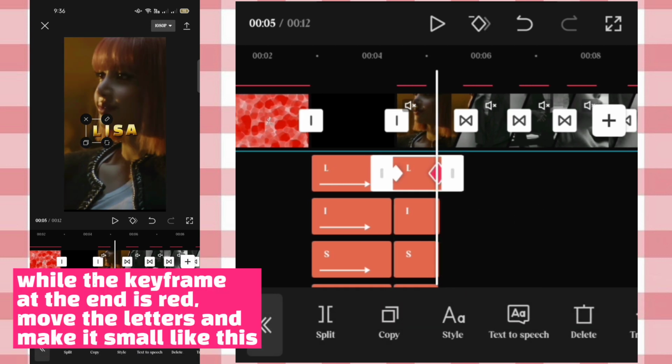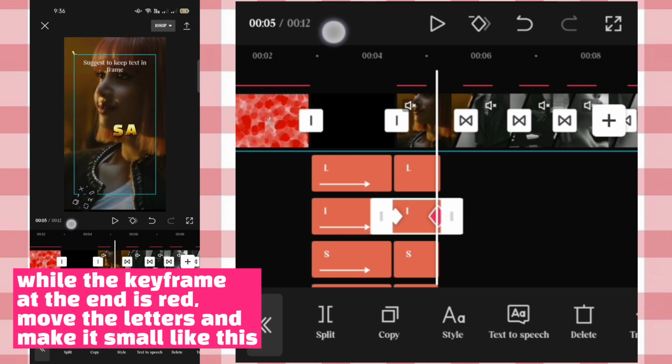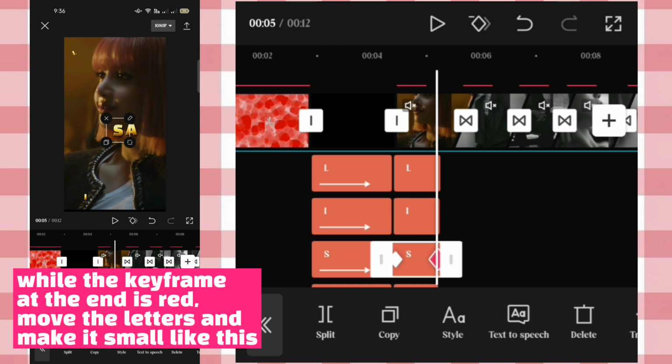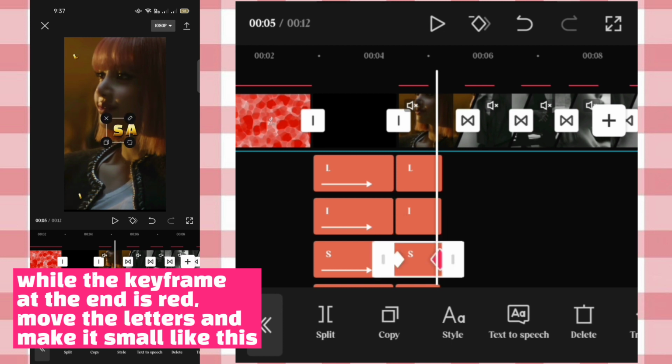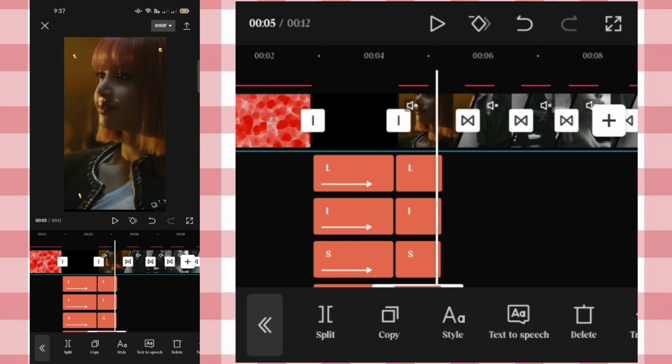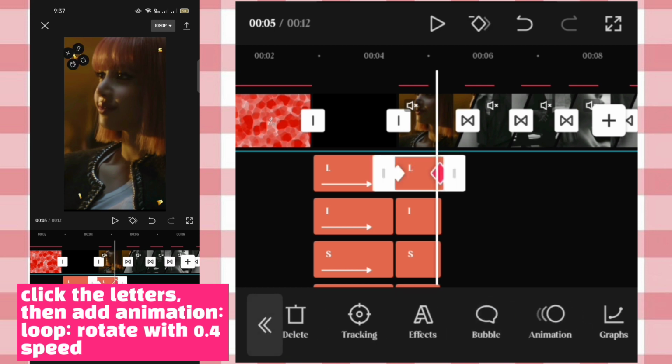While the keyframe at the end is red, move the letters and make it small like this. Click the letters, then an animation loop. Rotate with 0.4 for speed.